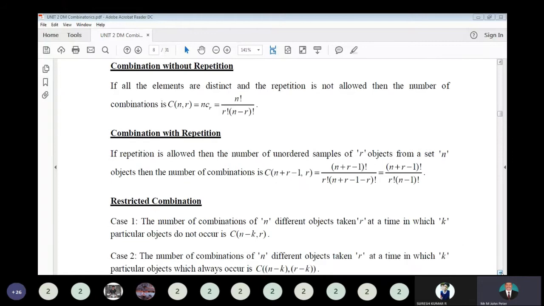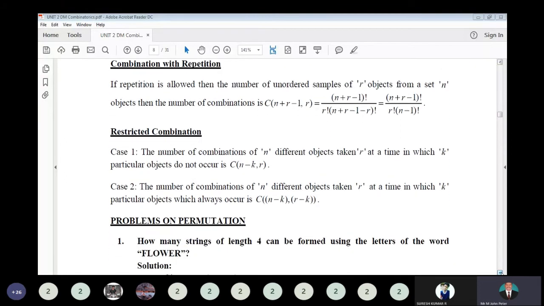Here, combination without repetition is C of n comma R equal to n factorial divided by R factorial into (n minus R) factorial. Combination when repetition is allowed is C of n plus R minus 1 comma R, that is (n plus R minus 1) factorial divided by R factorial into (n minus 1) factorial.